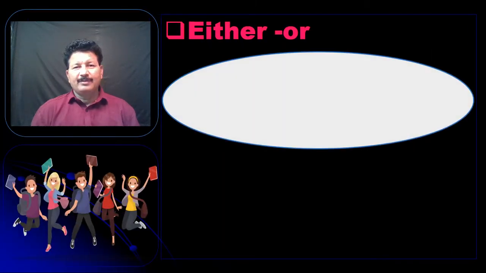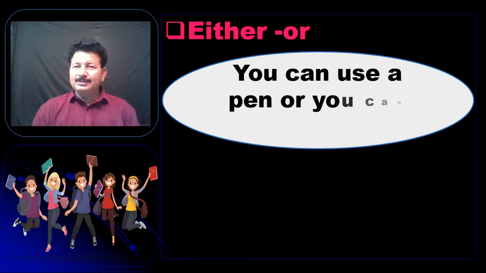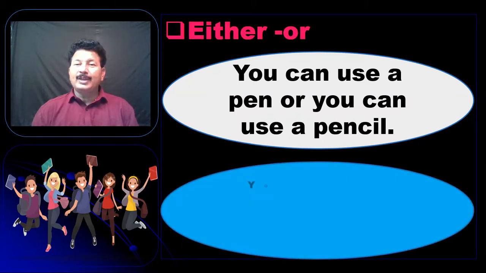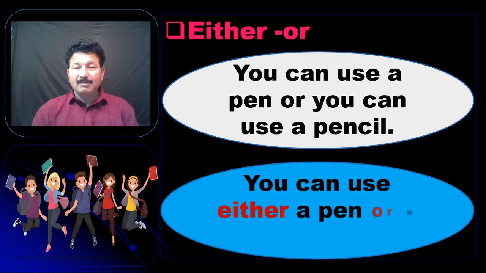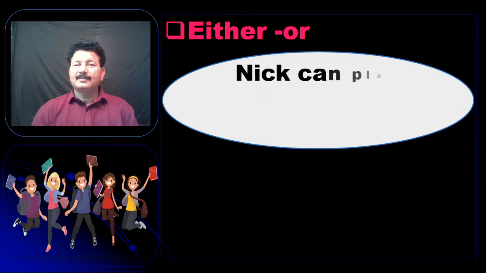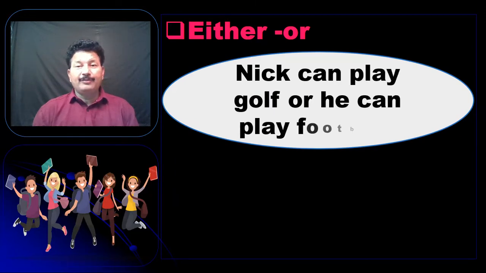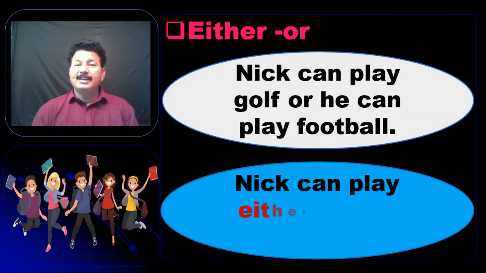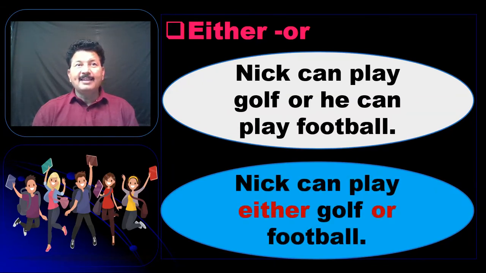Now, you can use a pen or you can use a pencil. This is also the same thing. You can use either a pen or a pencil. Nick can play golf or he can play football. Nick can play either golf or football.